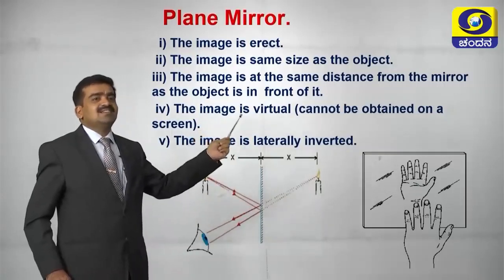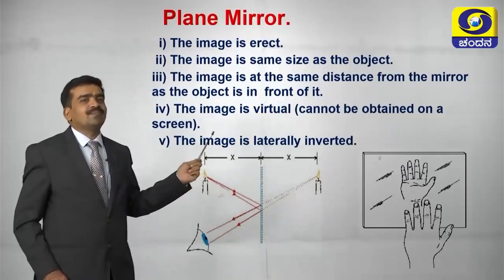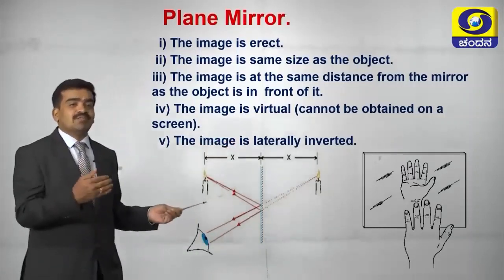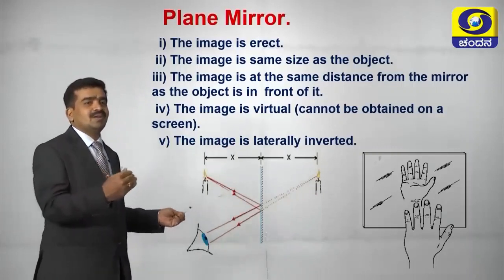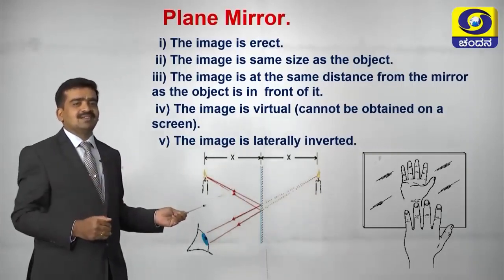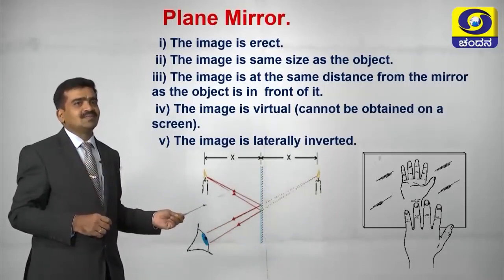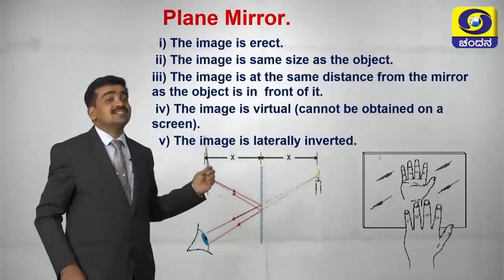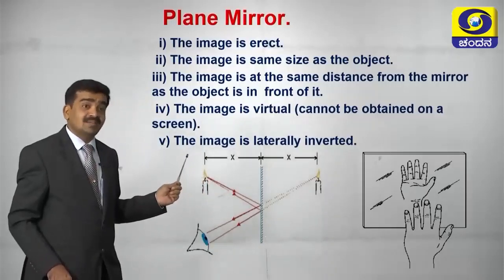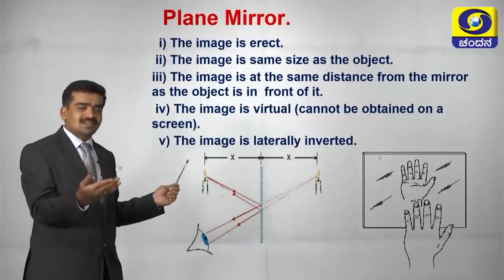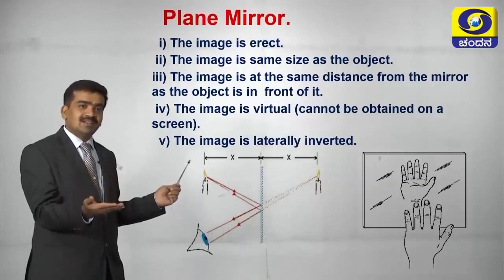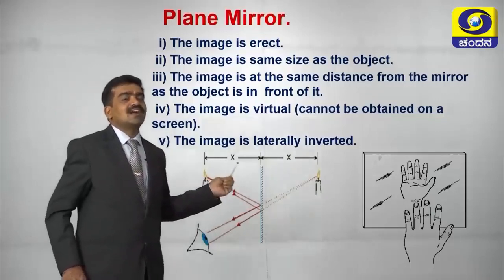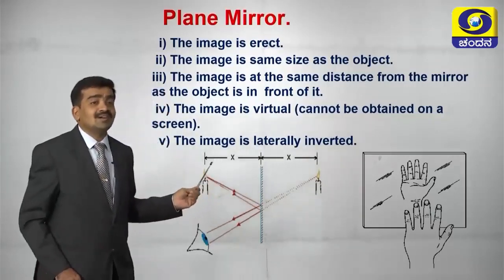The image is at the same distance from the mirror as the object is in front of it. As we move away from the mirror, our image also moves back, it is a known thing. Then the image is virtual, that is, it cannot be obtained on the screen. That is what we call a virtual image. What is a real image? One which can be caught on the screen is a real image, and if it cannot, that is a virtual image. The image is laterally inverted. What is meant by laterally inverted?